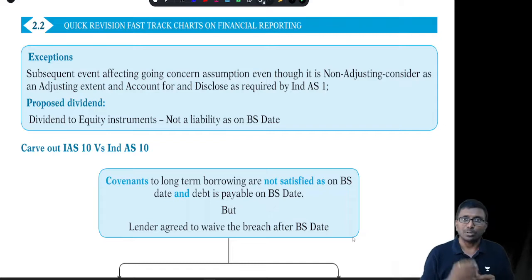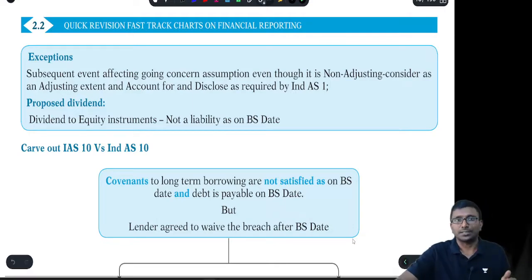And one more example, proposed dividend. Proposed dividend was not a liability on 31st March, because there is no rule or regulation that the company has to pay dividend to the people. It is purely non-adjusting. It is not in the exception list. Purely non-adjusting. You can give information in the notes because it is obviously significant.